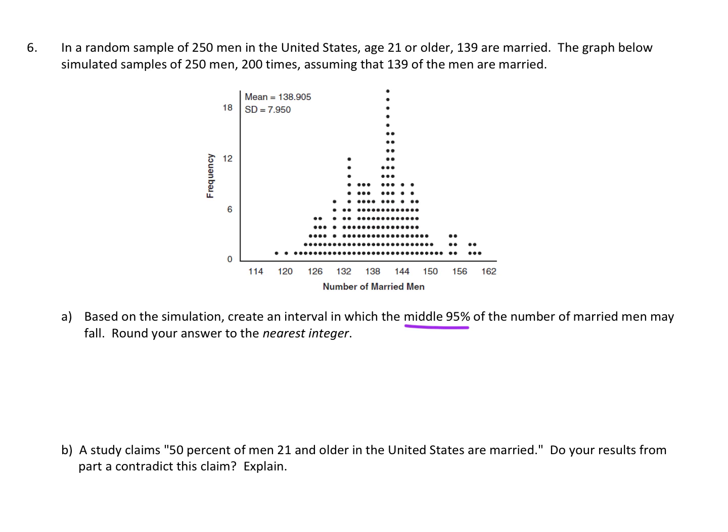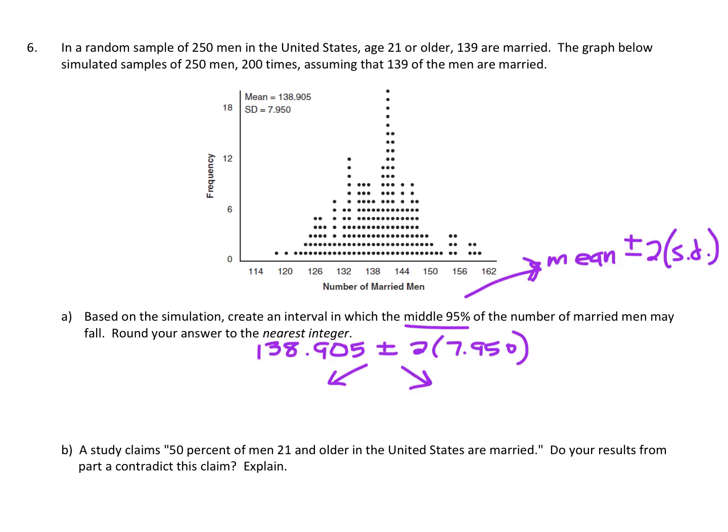Okay, so what they're looking for us to do is take the mean and subtract off as well as add on 2 standard deviations. That's called our 95% confidence interval. So I took the mean and I'm going to subtract off as well as add on 2 standard deviations. Okay, so when I do that, let's see. They want us to round to the nearest integer.